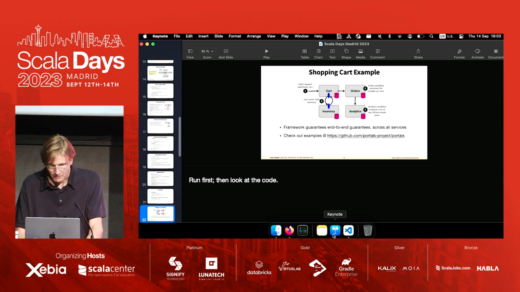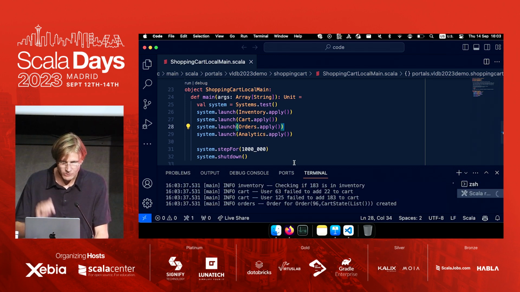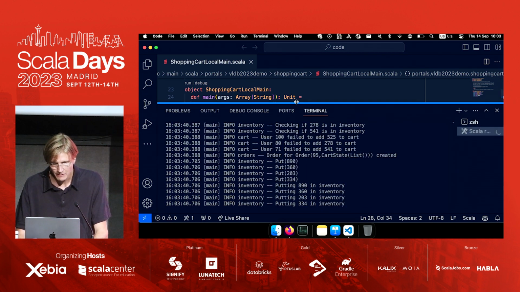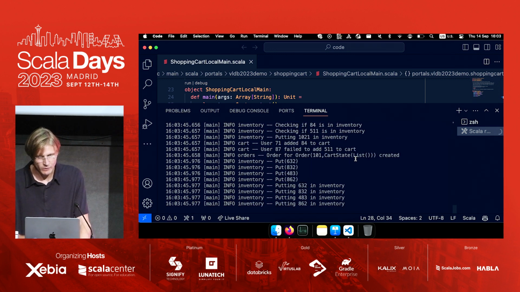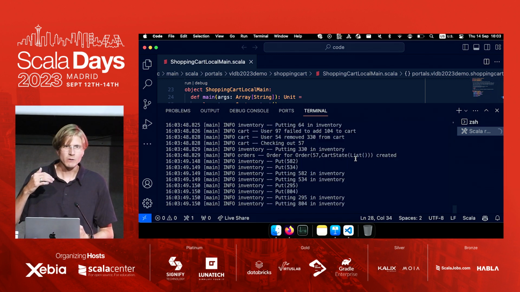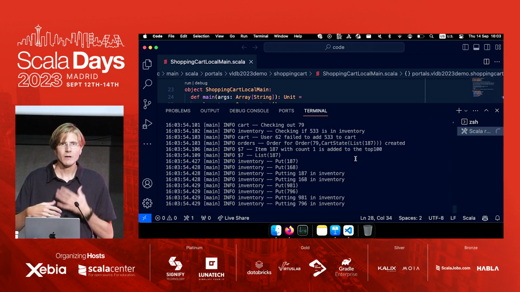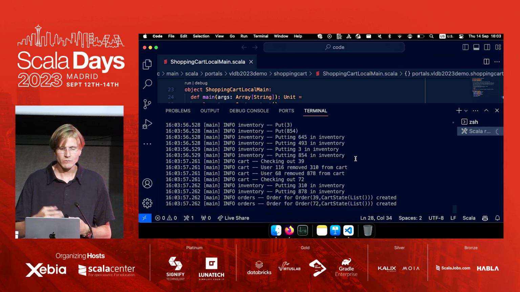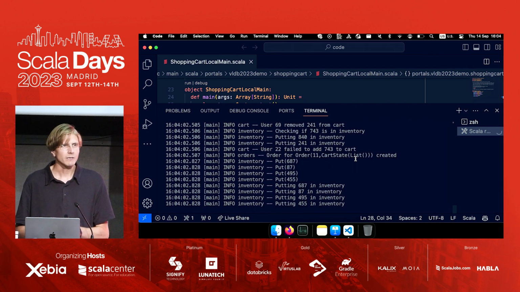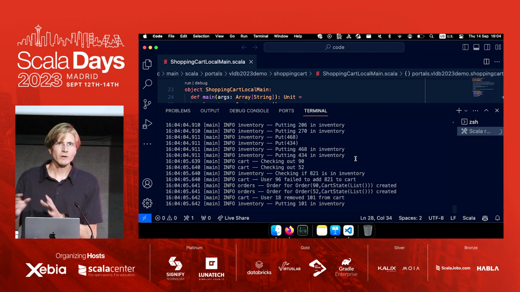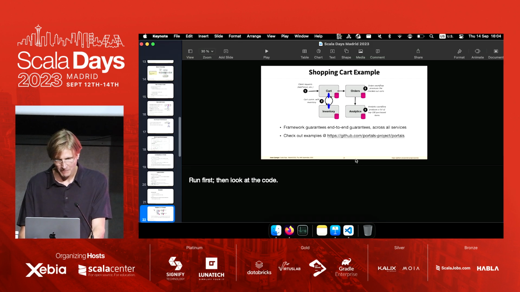Let's see if I can run it. So yes, you can run it. I'm just going to run it, and then I'll show the code in the slides, some highlights. You can run the example, and this is now throttled to 4 events per second, so we don't get overloaded. We can see how at the start the inventory needs to be populated, so we just start ingesting new items into the inventory, and over time we'll start seeing actual orders being produced and also this top 100 list of purchases. So we can come back to it in a moment to take a look.